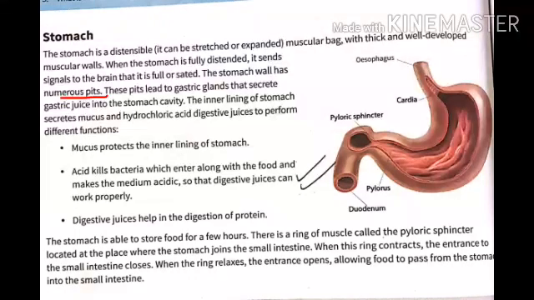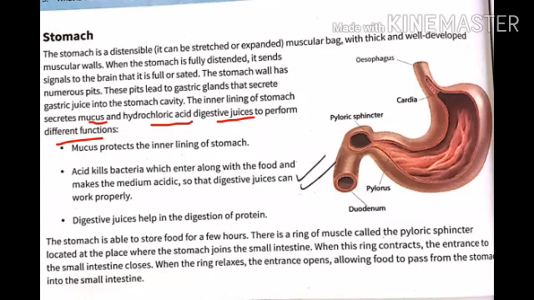And there are numerous gastric pits present in the wall of the stomach, which lead to the gastric glands that secrete gastric juices into the stomach. And the inner lining of the stomach, known as mucosa, secretes mucus, hydrochloric acid, and digestive juices. Now, what is mucus? It is a slimy, viscous substance secreted as a protective lubricant by mucosa. Now, mucus is mainly composed of large glycoproteins known as mucin and inorganic salts suspended in water.